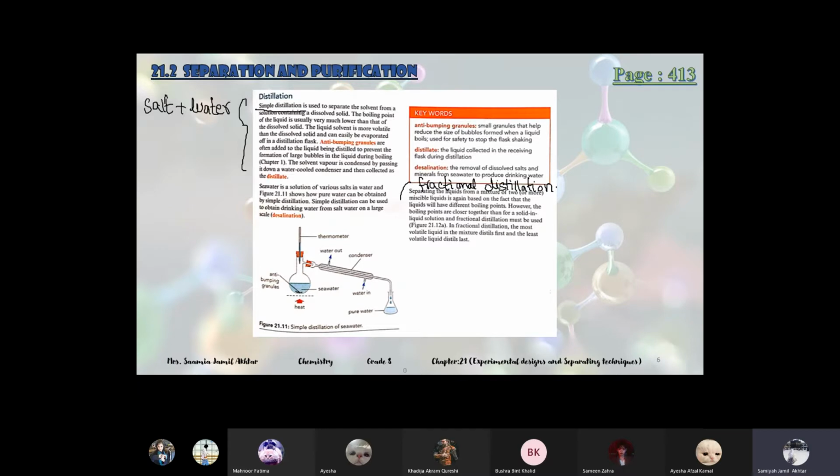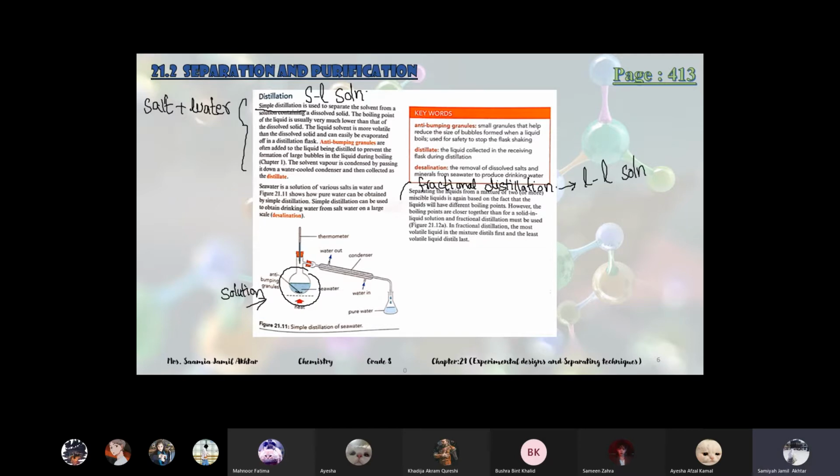In the round bottom distillation flask, we will take salty water, the solution, because last time we discussed that in distillation we have solutions. In simple distillation we have a solid liquid solution, and in fractional distillation we have a liquid solution. But in both cases we have solutions.